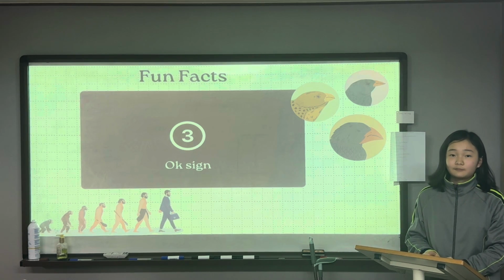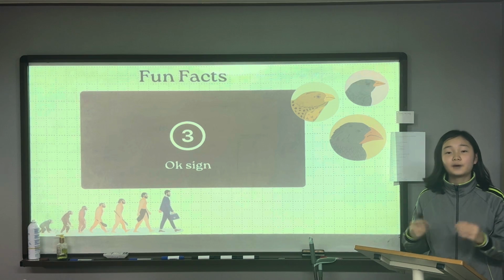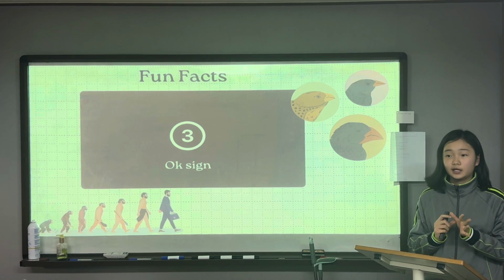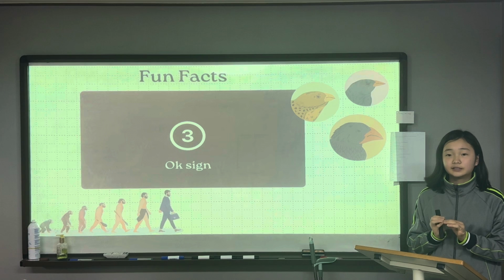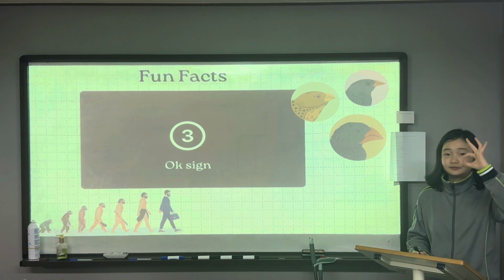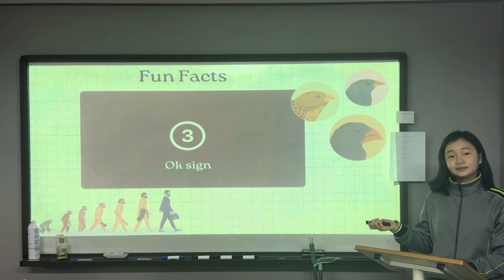I'll explain why. Monkeys' thumbs, as you might have realized, are really short, and the angle that they can reach is very limited, so they can't do this sign. But everything else, they can do just fine.